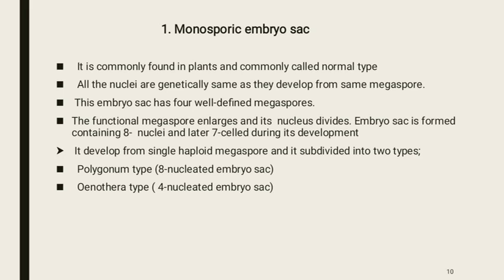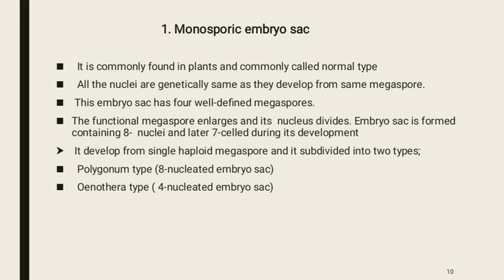Actually, the monosporic embryo sac develops from a single megaspore, and as such, all the nuclei present in this type of embryo sac are genetically similar.